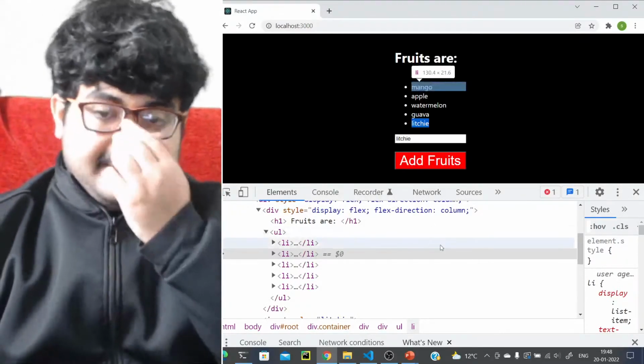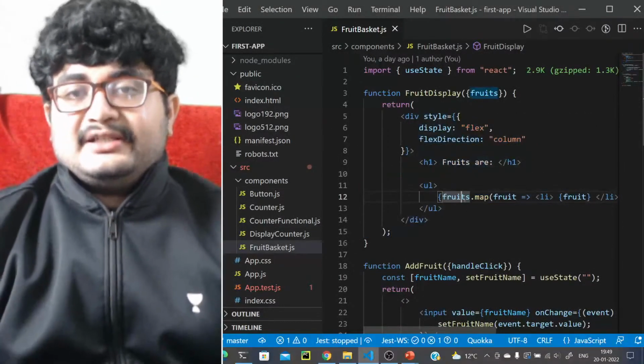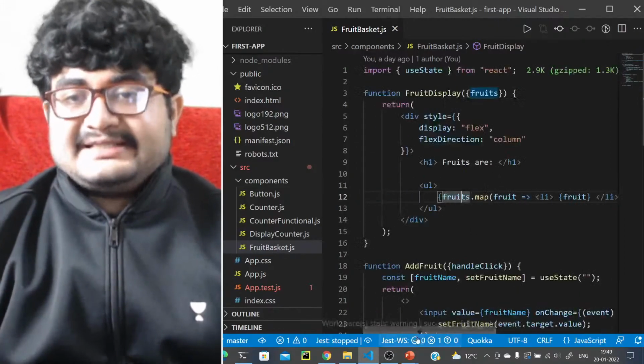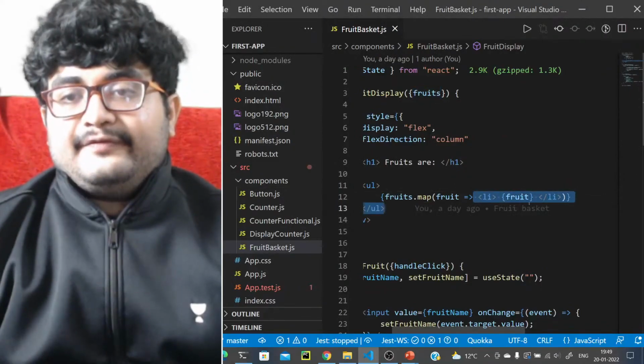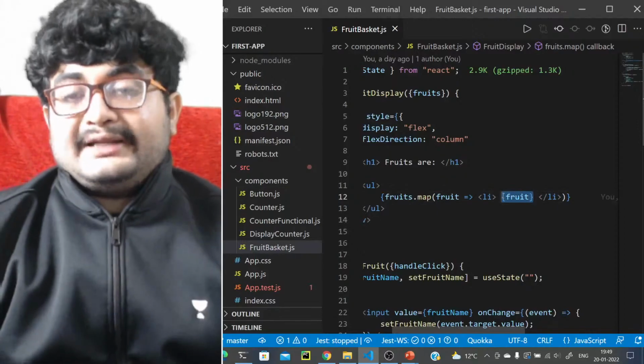Right, that's how it optimizes this thing. Now let's try to add a delete button, right? Let's do that. So what we want to do here, first let's just add a button, and then we'll look into the functionality. So here, for each fruit, we just don't want to have this fruit name to be there. We want a delete button as well.